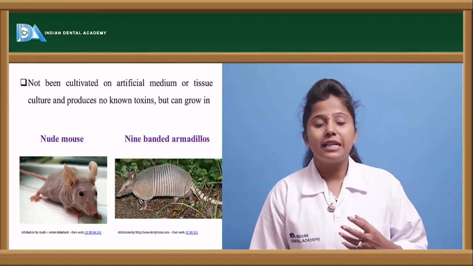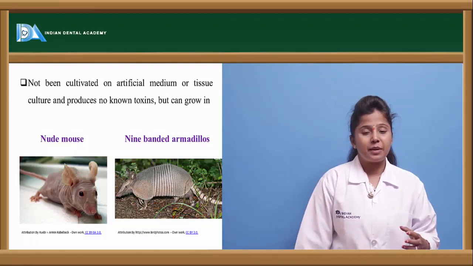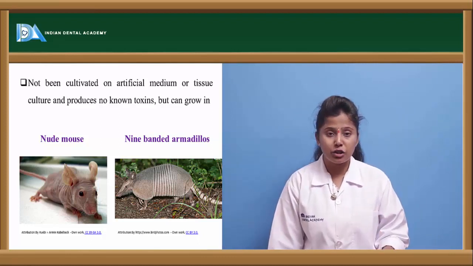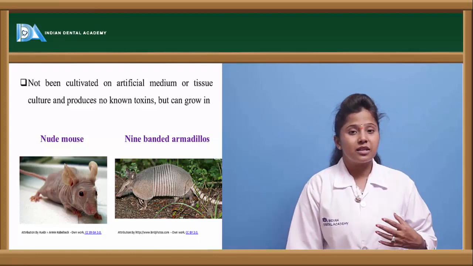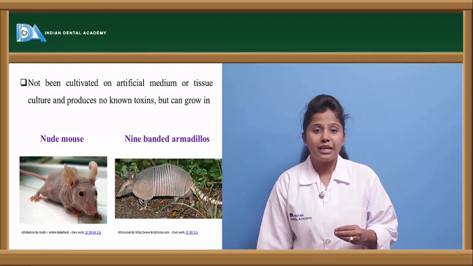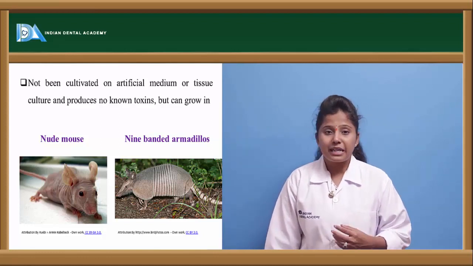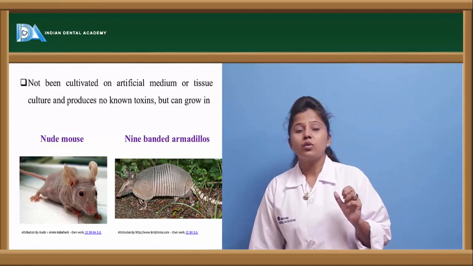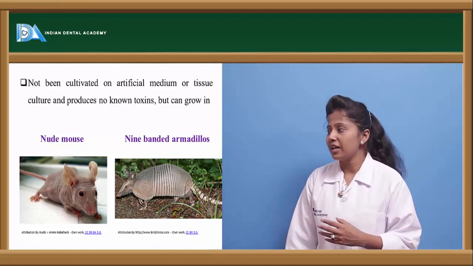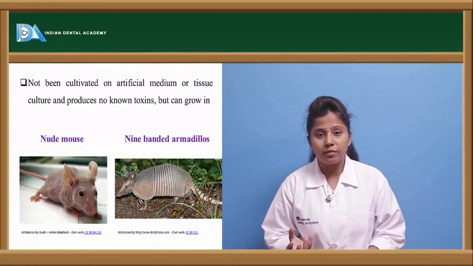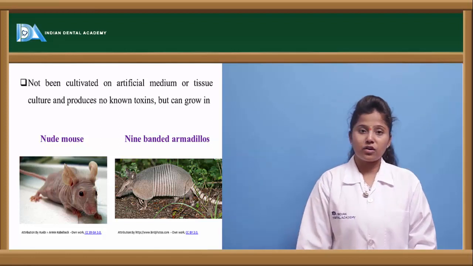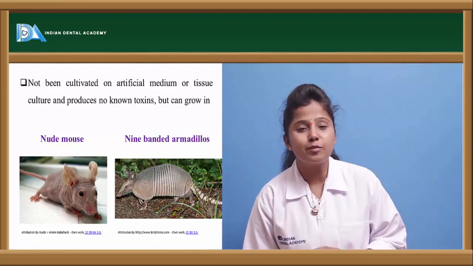This bacteria is not cultivated in normal media like other bacteria. For example, bacteria like Mycobacterium tuberculosis, Escherichia coli, and various staphylococcus species can be cultivated on agar medium or various other media. But this bacteria cannot grow in the media; it is only present in carriers, or developed in carriers like the nude mouse. In the nude mouse, this bacteria can be observed, as well as in the 9-banded armadillos. So in these species, mostly this bacteria can grow.